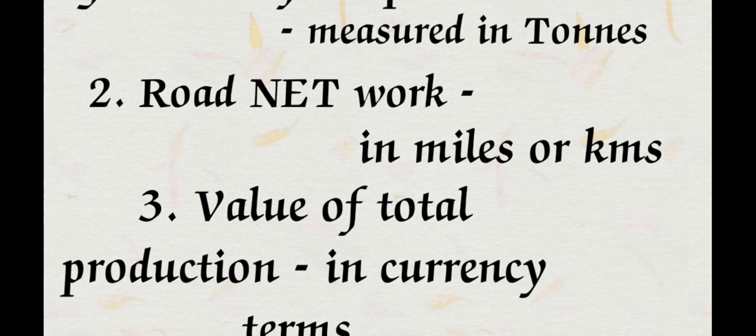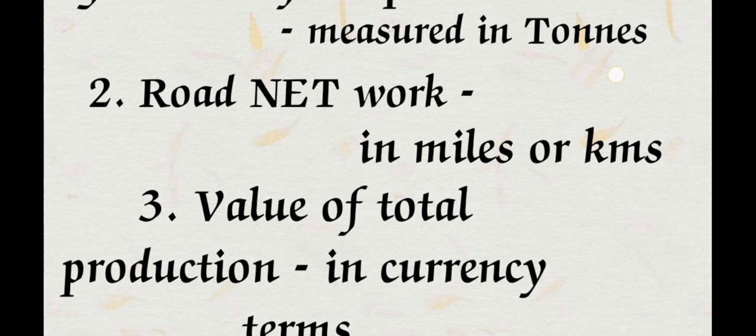For example, in 2021, 10 kilometers of road network was constructed, but in 2022, 50 kilometers was completed. It means 40 kilometers more than the previous year. Here the 40 kilometers is the economic growth. So here we are measuring the road network in miles or kilometers.